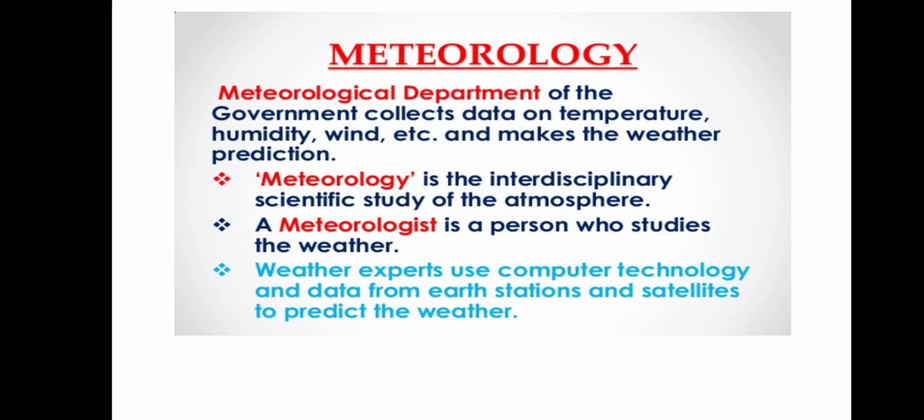So meteorology. The meteorological department of the government collects the data on temperature, humidity, wind, etc. and makes the weather prediction. Meteorology is the interdisciplinary scientific study of the atmosphere. A meteorologist, so this is the person who studies the weather. Weather experts, we call them, use computer technology and data from earth stations and satellites to predict the weather. So now you got to know what satellites do, right?